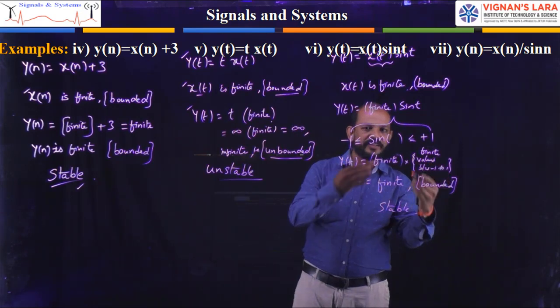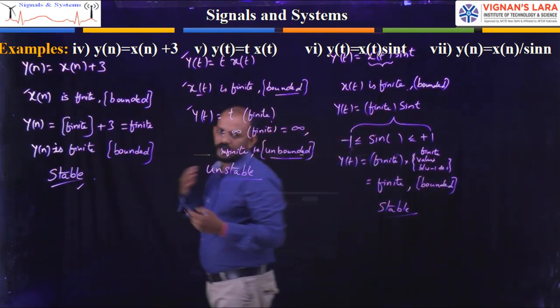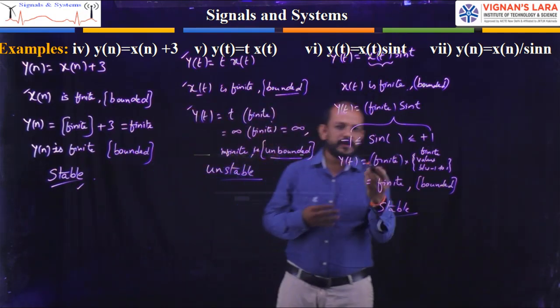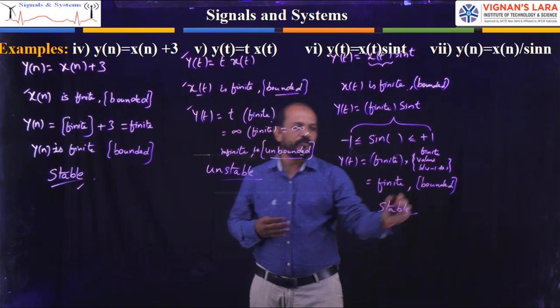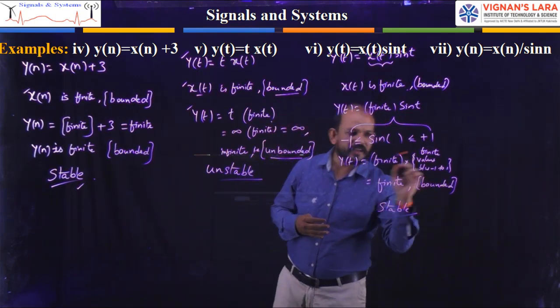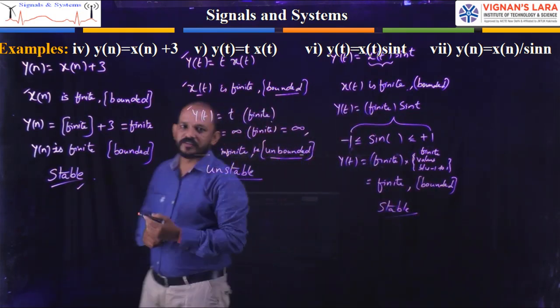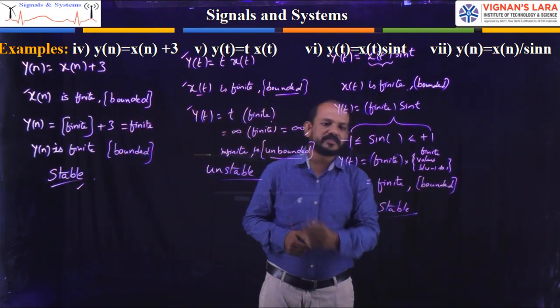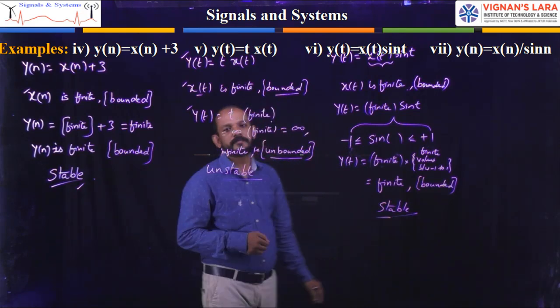That is finite into finite, 9 into 3 or 2 into 6 or 7 into 5, whatever it may be. If you multiply two finite values, the answer will be finite. That is, the output is bounded. As the output is bounded for a given bounded input, we can call it a stable system.